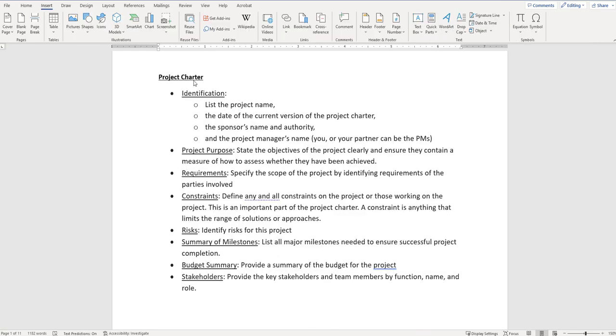So this is what it would look like, right? I have my project charter, bolded, underlined. Now I have the list of things that I need to do. Now, some of this stuff is already defined by you from ChatGPT. So this is something that we can already use what we have in this file and start pasting some of these things in, all right? Some of the stuff we may have to go out and get or create, but a lot of this is already defined for us. And so we don't need to go out and find any more.